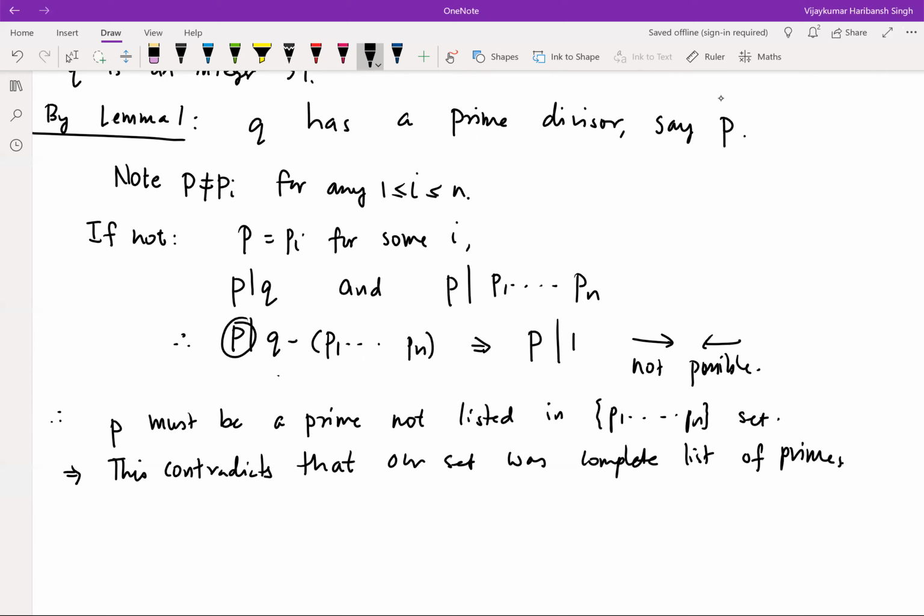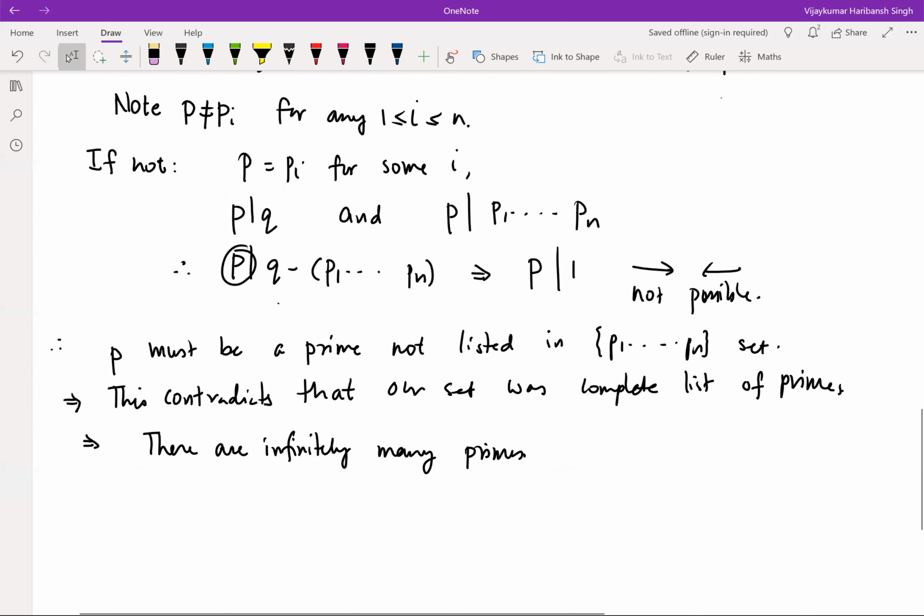That means there's no complete list of such primes. This implies there are infinitely many primes. Okay.